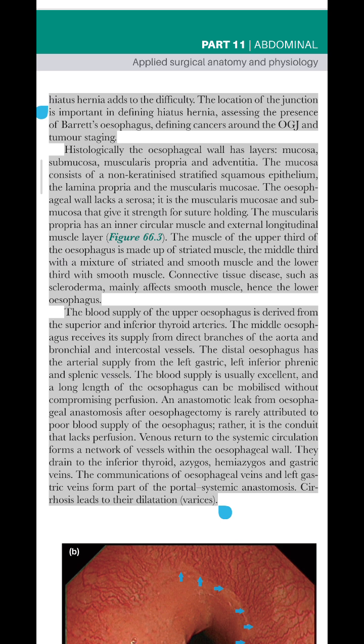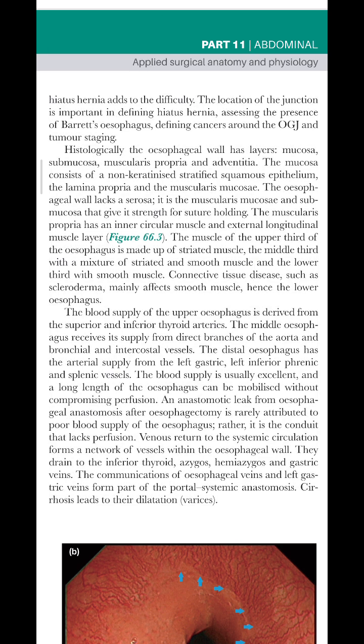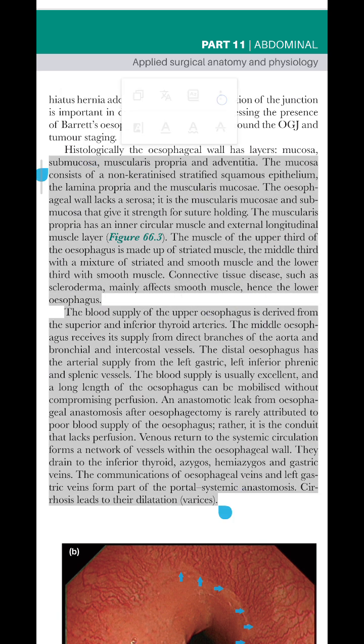Histologically, the esophageal wall has layers: mucosa, 15 cm, cricopharyngeal constriction, 25 cm, aortic and bronchial constriction, diaphragmatic and sphincter constriction, 40 cm. Submucosa, muscularis propria and adventitia. The mucosa consists of a non-keratinized stratified squamous epithelium, the lamina propria and the muscularis mucosae. The esophageal wall lacks a serosa.